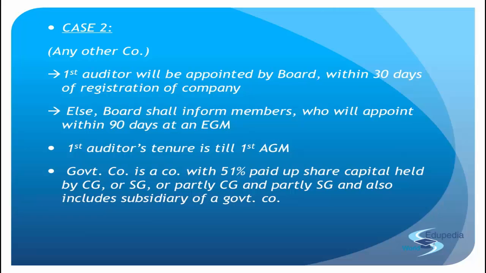Now, why is it important to identify a government company? Because only when you have identified whether it's a government company or a normal company do you go ahead to apply section 139(6) or 7. That is where you choose. Okay with that? So this is basically all about section 139(6) and 7 that we had to discuss.